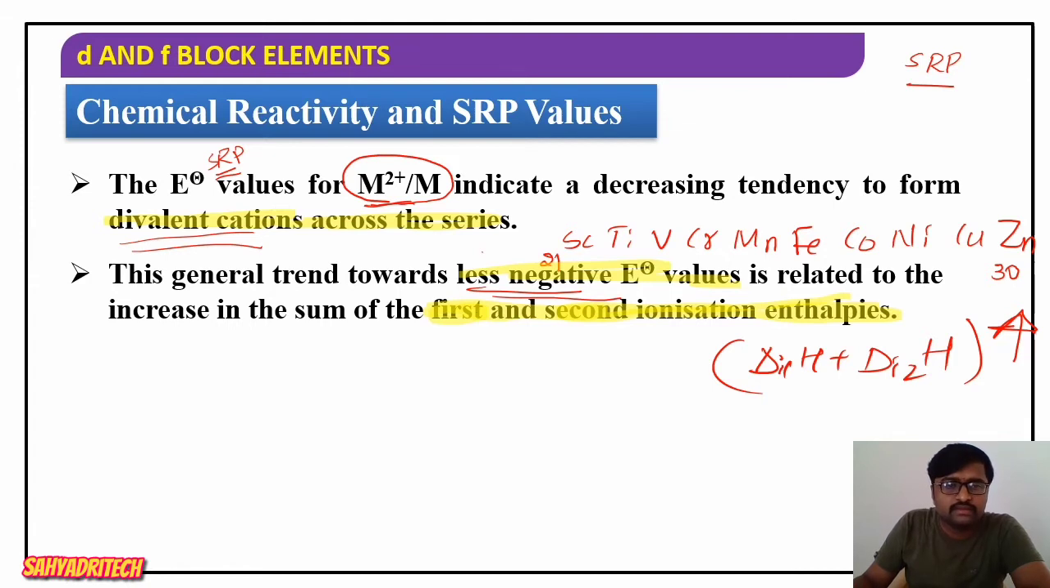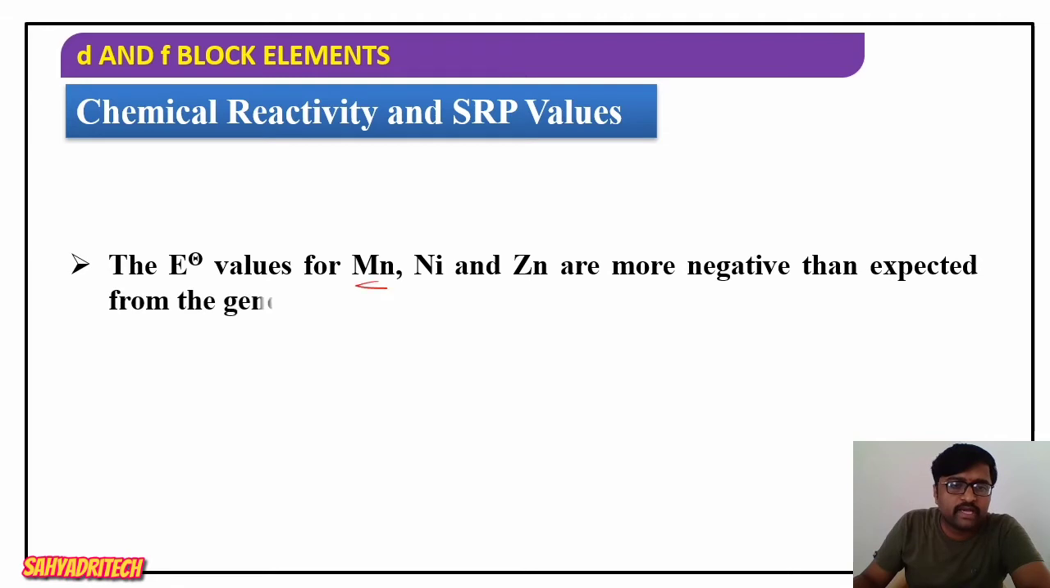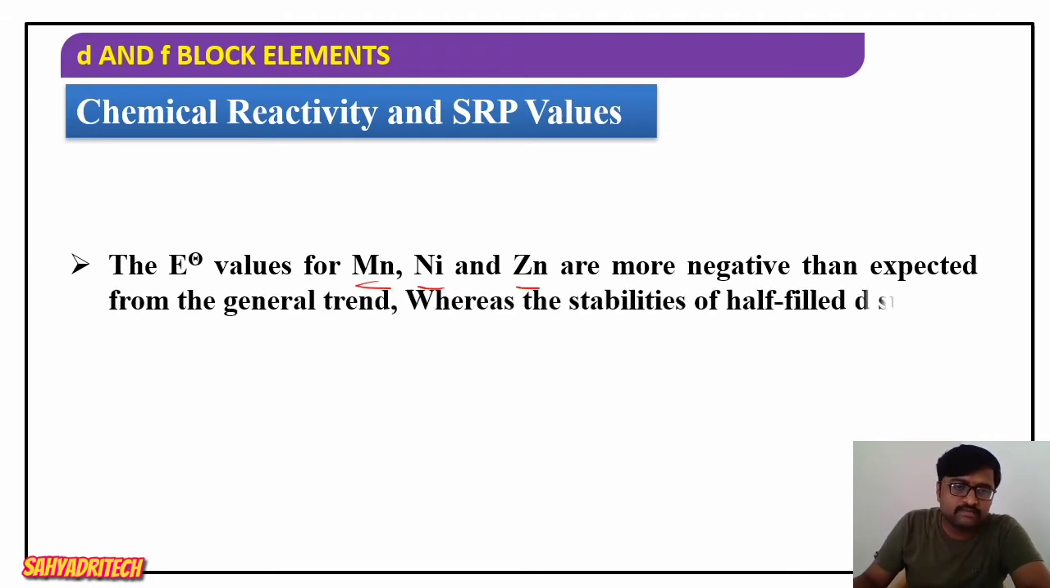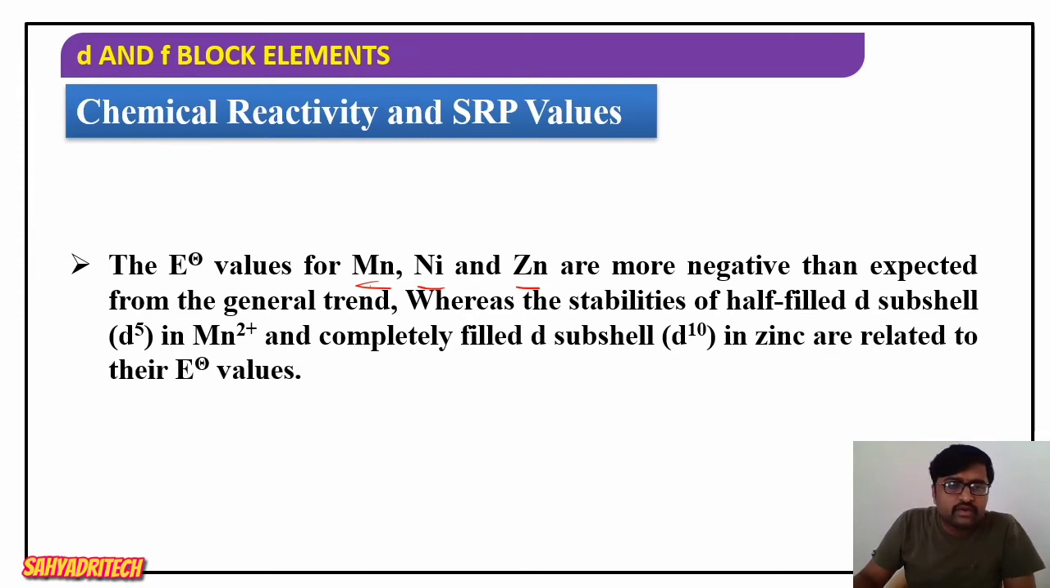Now if you consider the E naught values for manganese, nickel, and zinc. I already specified that the observed E naught values for manganese and zinc are more negative than expected, and we are including nickel here too. The E naught values for manganese, nickel, and zinc are more negative than expected from the general trend. So why are we getting more negative values?